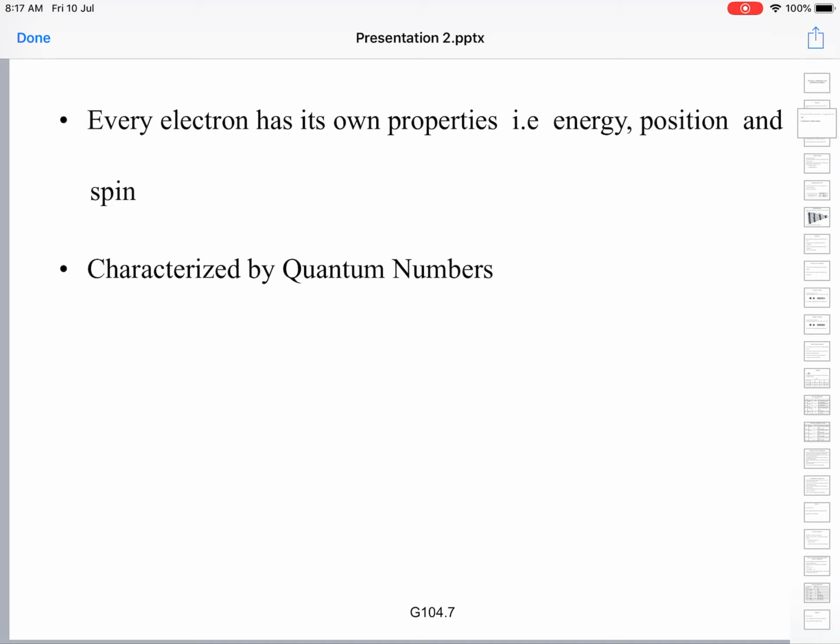Every electron has its own properties like energy, position, spin, etc. We learn all these things from their spectral study, and all these energy, position and spin are characterized by quantum numbers. We make use of these quantum numbers in writing the electronic configuration of different elements.